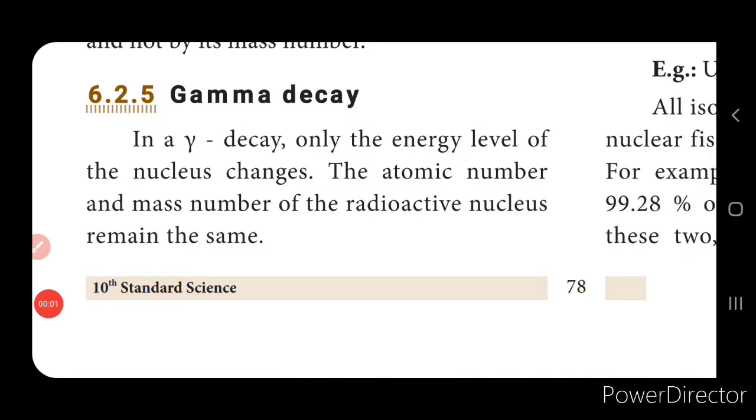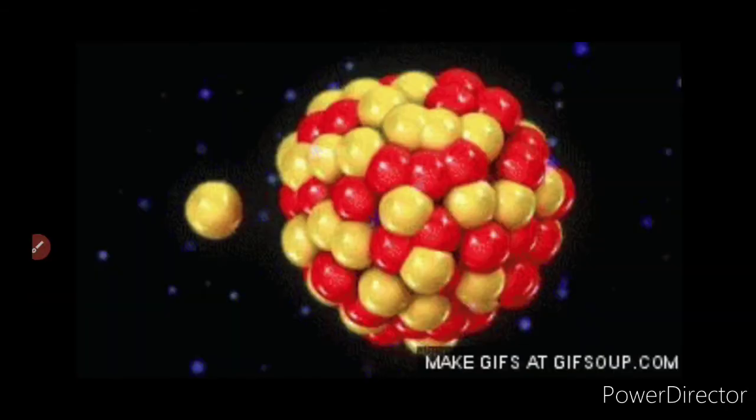So the next one is the gamma decay. Gamma decay emits gamma radiations, right? Now here there will be no change in the atomic number as well as the mass number. So the atomic number and the mass number remain the same for the parent nucleus and the daughter nucleus.